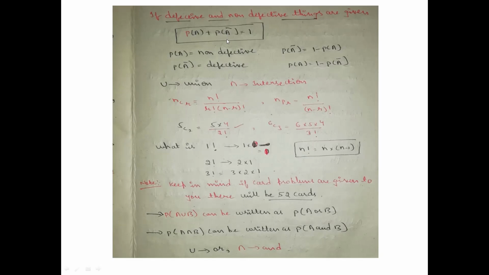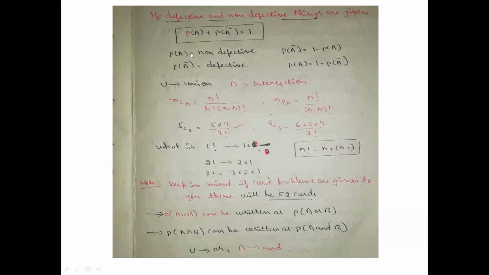P of A plus P of A dash is equal to 1. This is a formula for defective and non-defective things. You can imagine that P of A is a non-defective product and P of A dash is a defective product. In order to find the non-defective one, you just need to transfer P of A dash, so 1 minus P of A gives the non-defective product, right? In a similar way, you can substitute here. Is it clear to everyone?